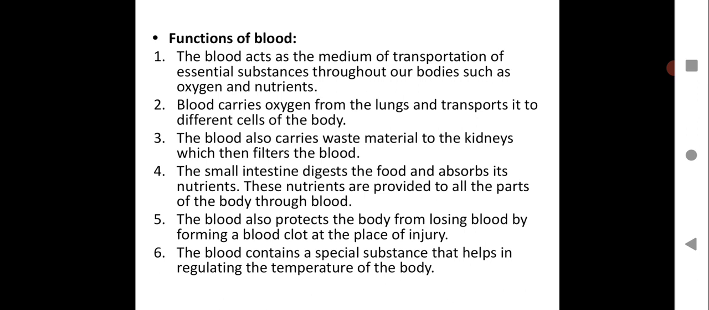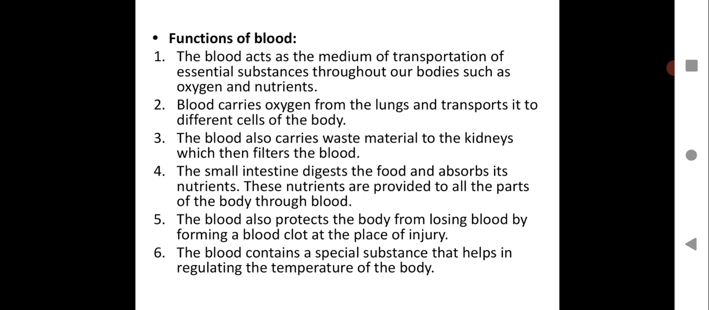Blood also carries waste material to the kidneys, which then filter the blood. So blood has to be filtered, all the toxic unwanted waste material has to be removed. So the kidney acts as a filter. It will take the blood, take all the waste material to the kidney. The kidney will act as a filter to remove the toxic waste, which would be very harmful to the body. So here also blood is very important.